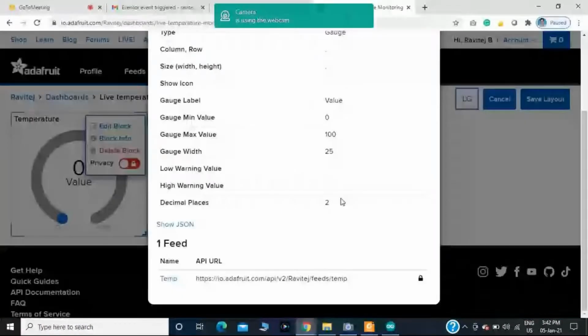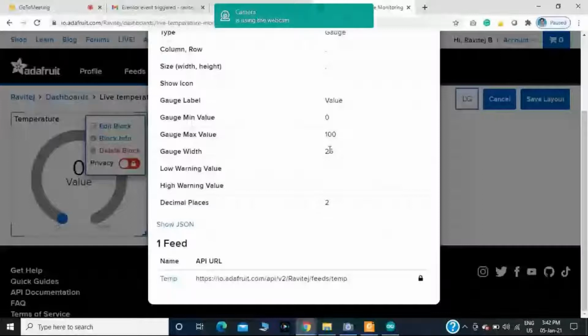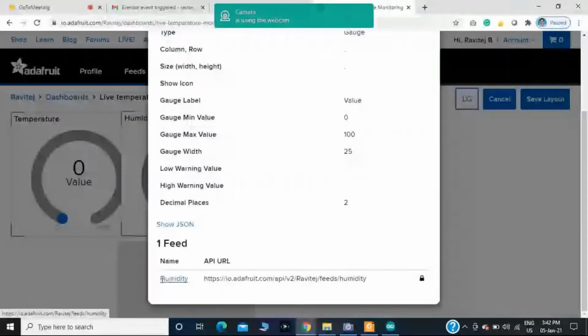Wait, the temp value, I have taken the feed name with capital T here. Sorry. Okay, this is the feed name, TEMP, capital TEMP. And in the block information, in this case, I have taken the field name humidity.